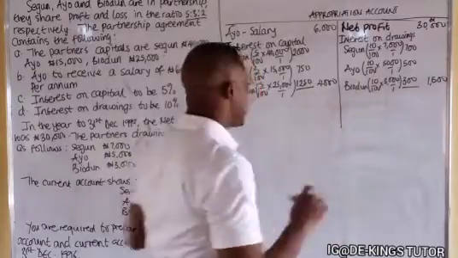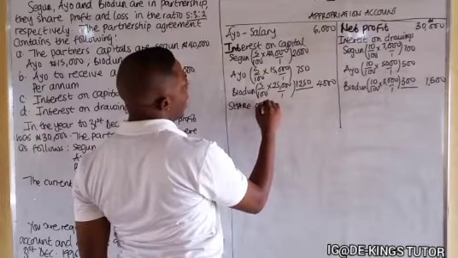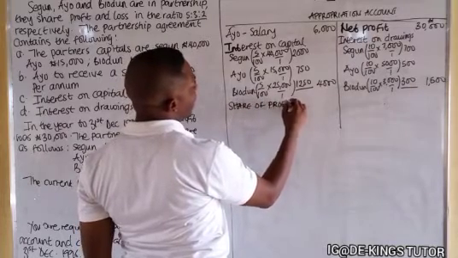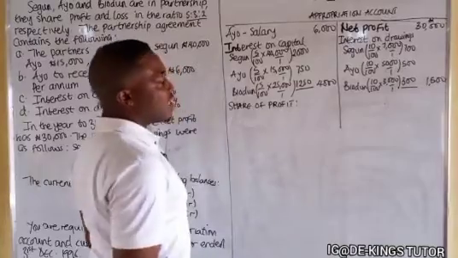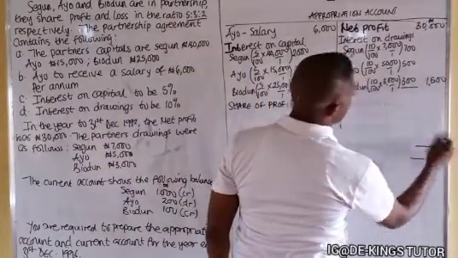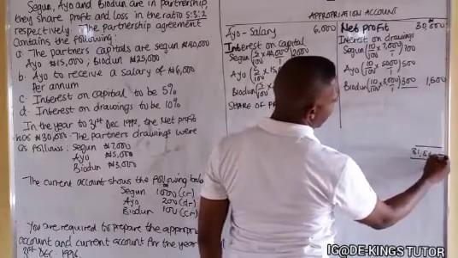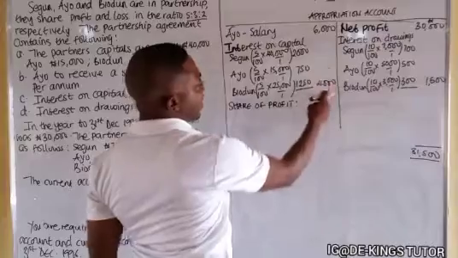Since there is profit, it means they'll have to get their share of the profit. Before we know the share of profit, if you add this plus this, it gives you 31,500. Now this is 10,000.